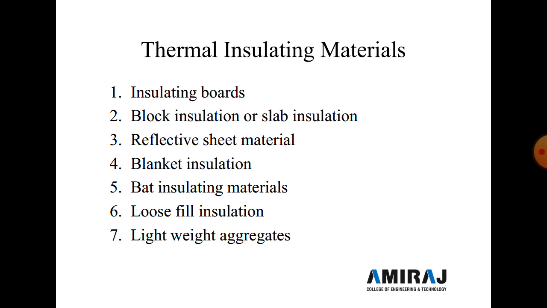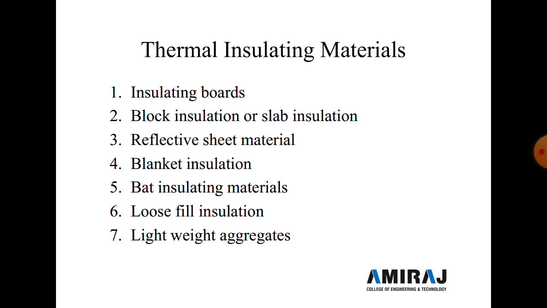Now sixth is loose fill insulation. Wood fiber, wool fiber, or cellulose, slag wool, rock wool are fibrous materials available in loose form. And these materials are filled in the space of the area to be made heat proof. Now seventh is lightweight aggregate.